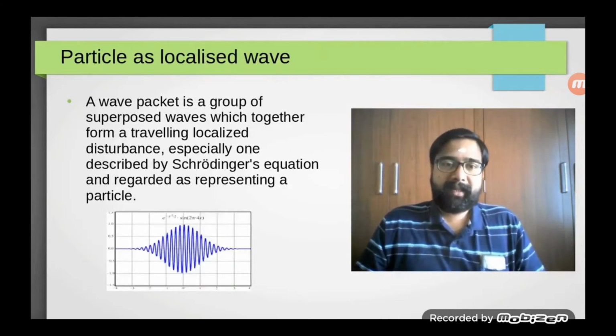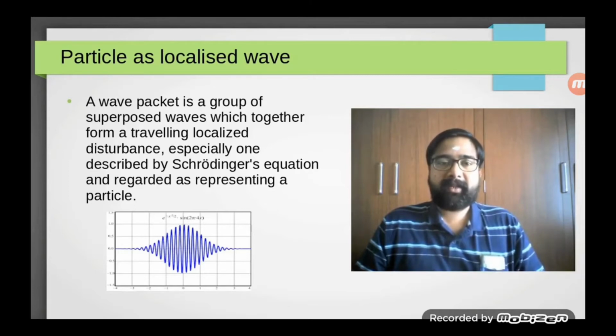For explaining the properties of particles that can behave like a wave, he considered a particle as a localized wave, which we call a wave packet.